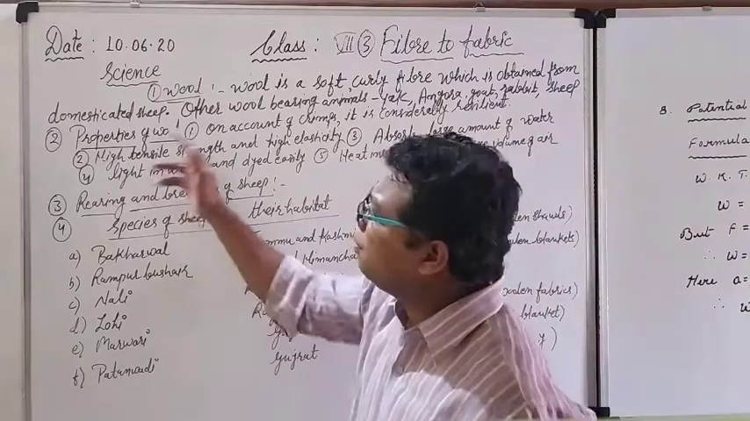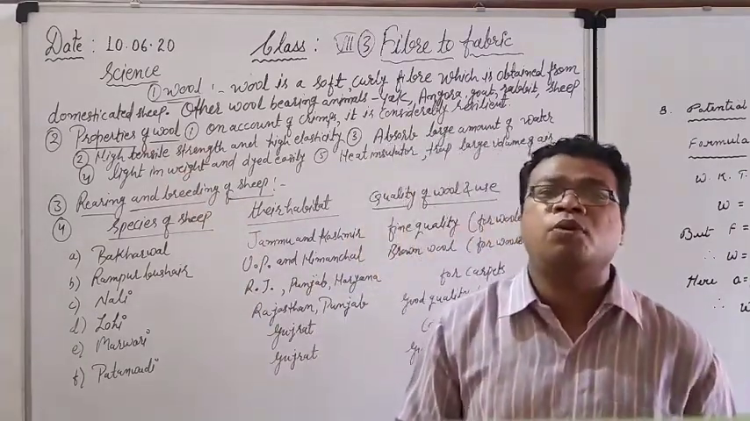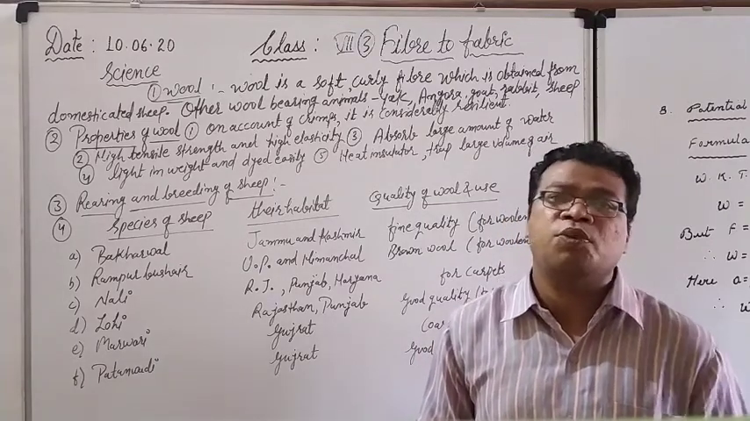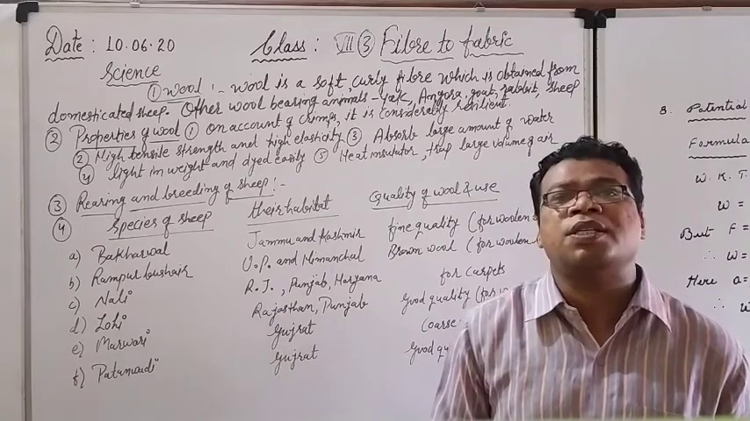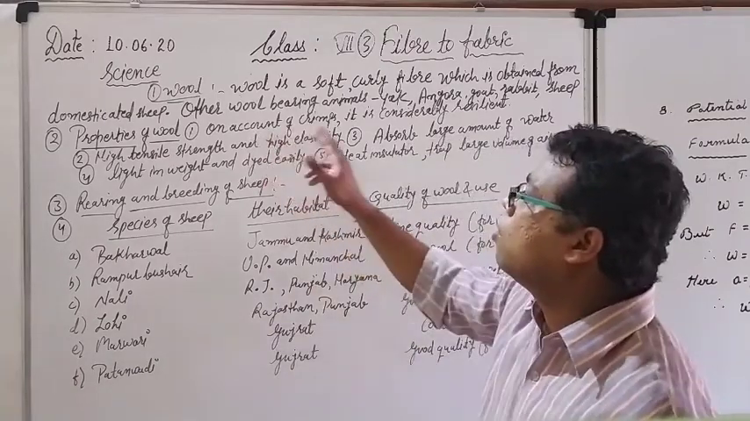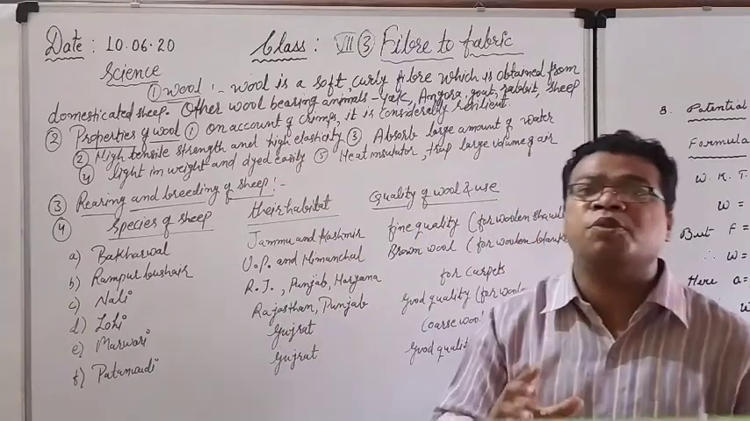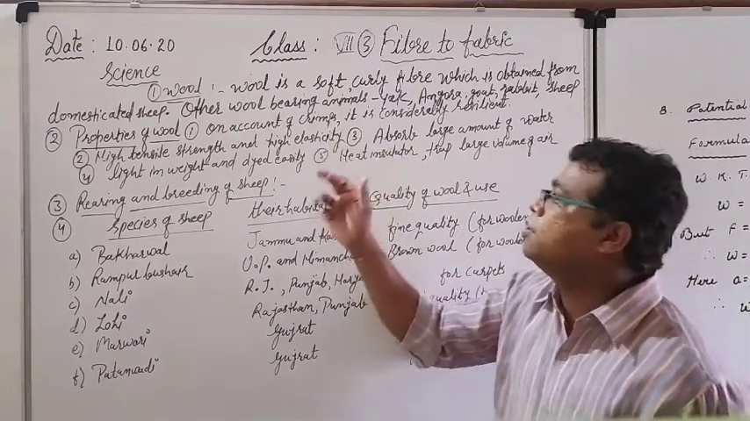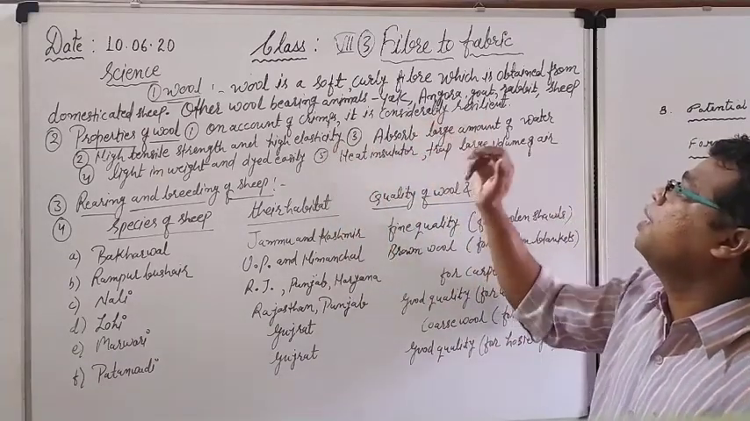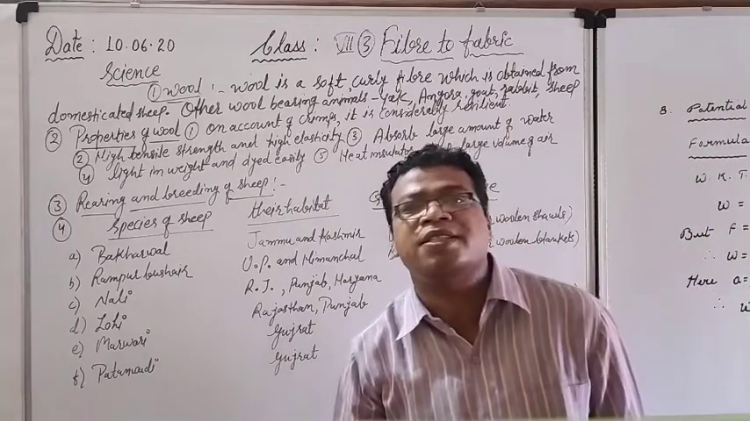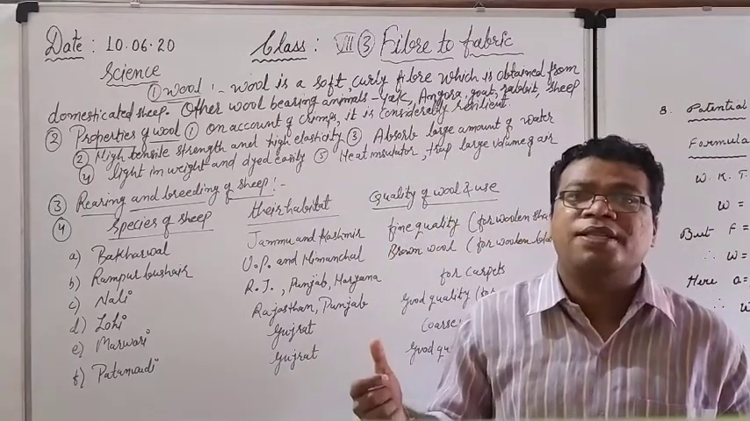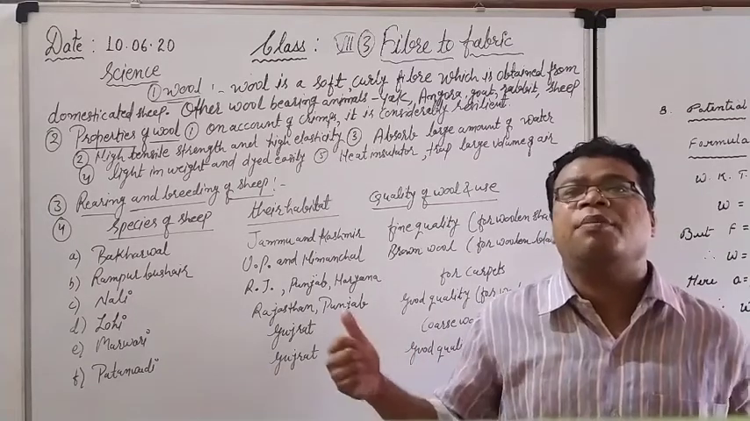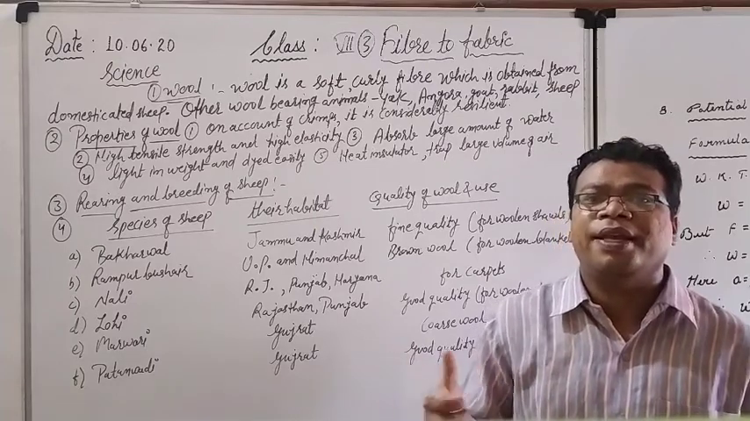Next, properties of wool. We should come to know what the properties of wool are. Already we know wool is a natural fiber, so all the properties available for natural fibers are also present in wool. One by one: first, on account of the crimps. Crimps means a group, guchha, bunch. On account of the crimps, it is considerably resilient. Resilient means stretchable, lachila. So wool is a resilient fiber, and it can bear stress.